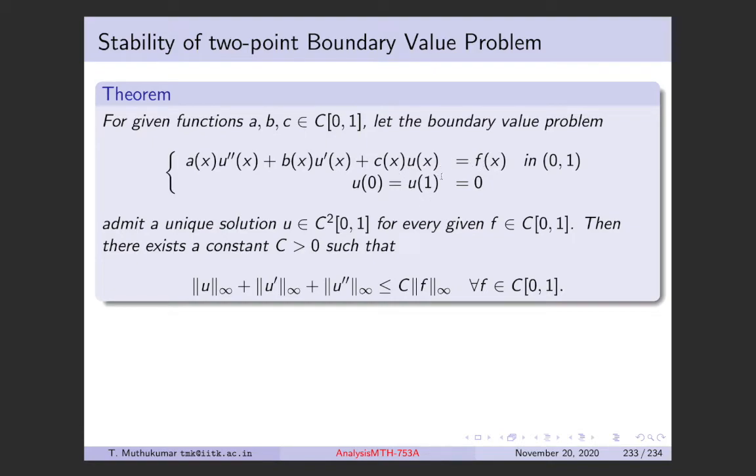For every such correspondence, you have this inequality satisfied.